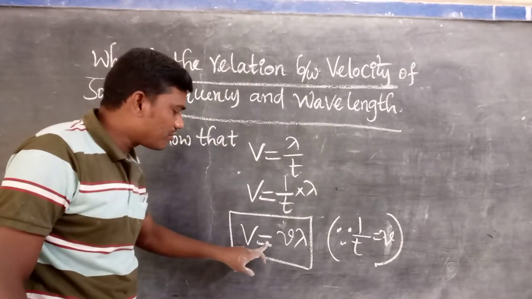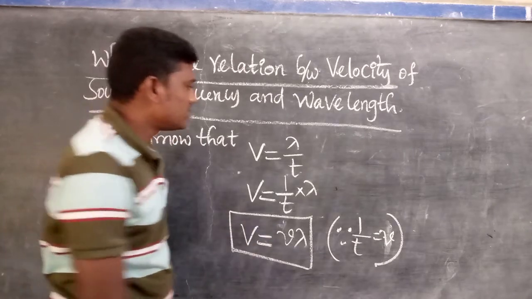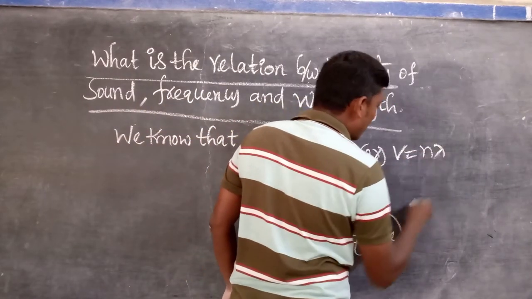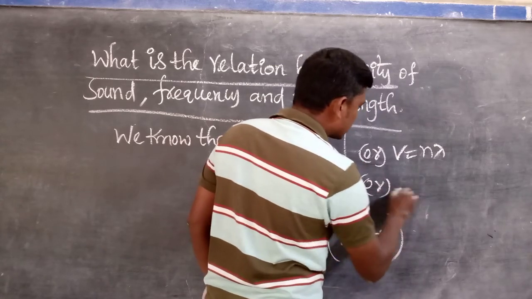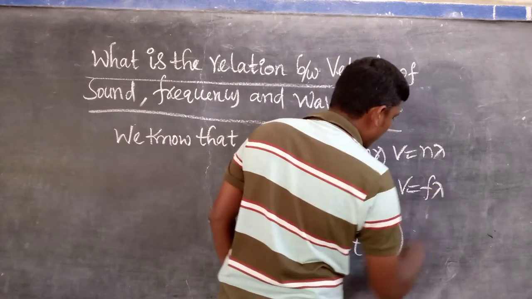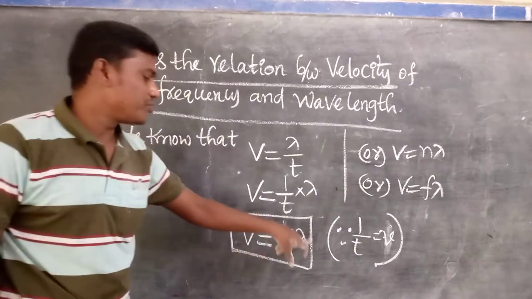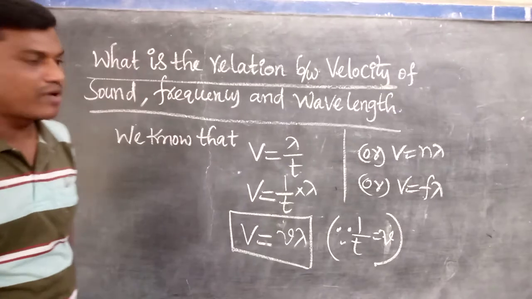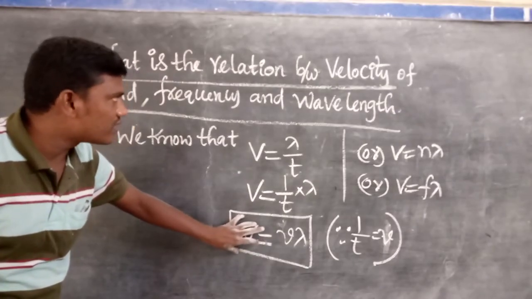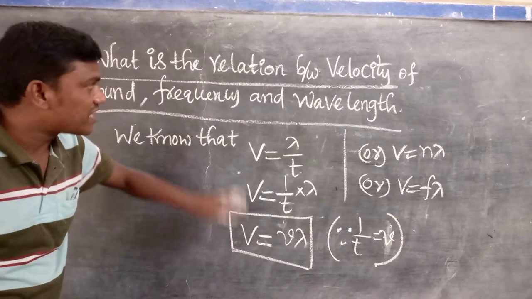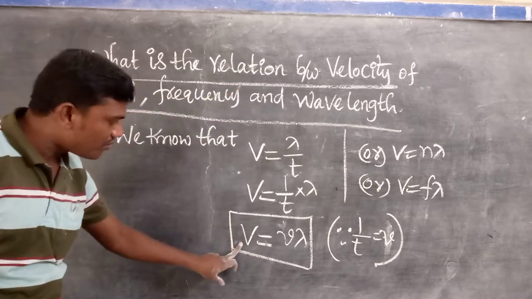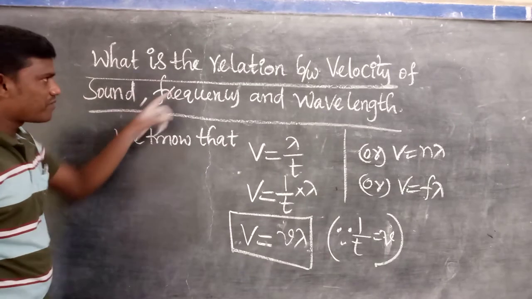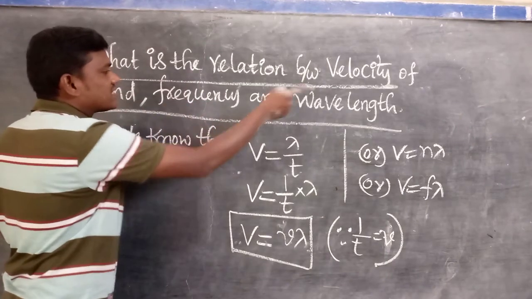That's why v equals nu lambda, or v equals n lambda, or v equals f lambda, any one. Mainly this is the formula that gives the relation between velocity of sound, frequency and wavelength. Listen very carefully: the relation between velocity of sound, frequency and wavelength.